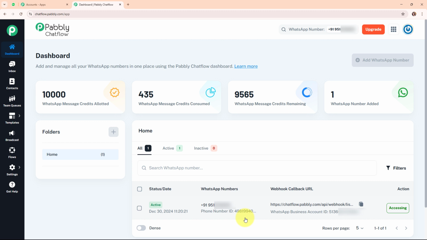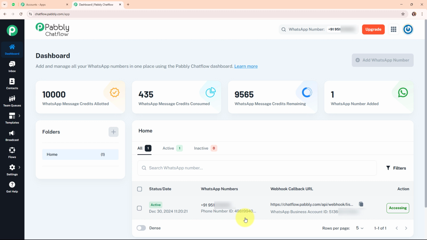Here you all might be thinking, what is Pabbly Chat Flow? So now let me give a brief about it. Pabbly Chat Flow is a tool that helps businesses create automated chatbots for their website and apps. It's like having a virtual assistant that can chat with visitors, answer questions and guide them to take actions like making a purchase or signing up. People use Pabbly Chat Flow to save time, improve customer support and engage visitors 24/7. It's easy to set up, customizable and helps businesses provide quick responses, which keeps customers happy and boosts conversions.